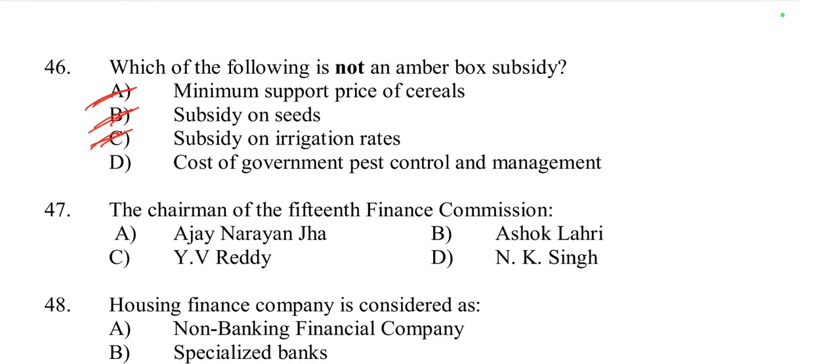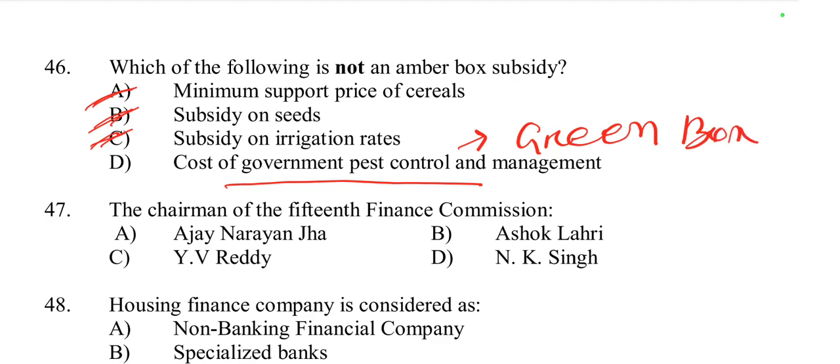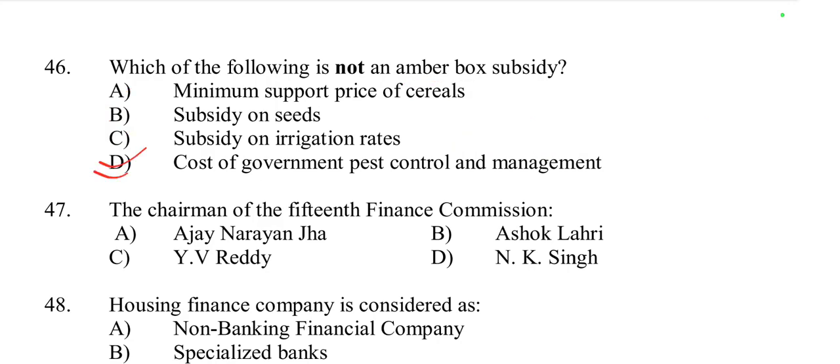So option D is included under green box. It is not included in the amber box subsidy. So here option D is the right option, because options A, B, C are all included in the amber box.